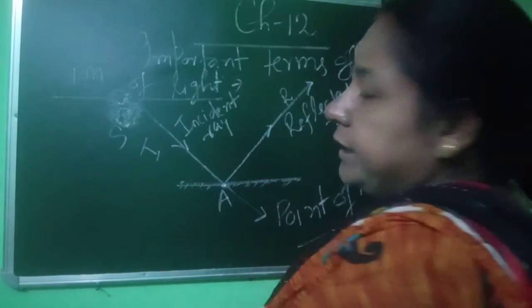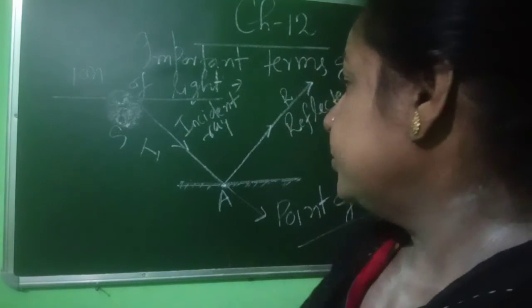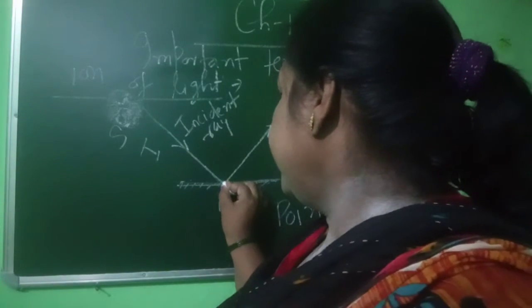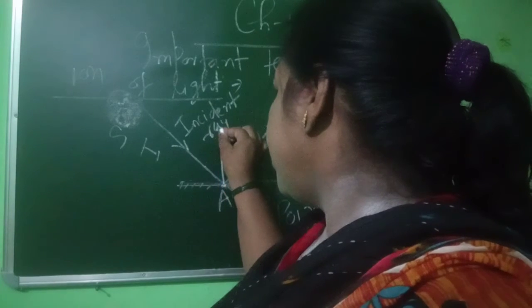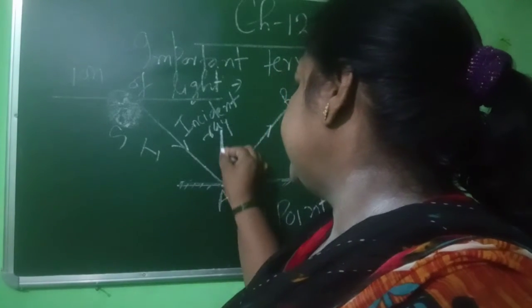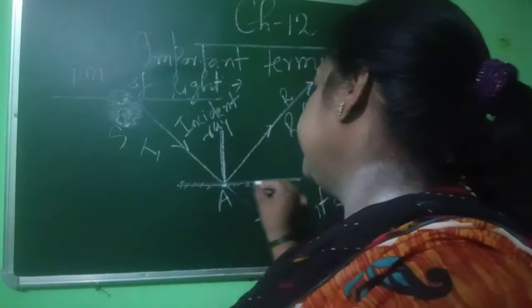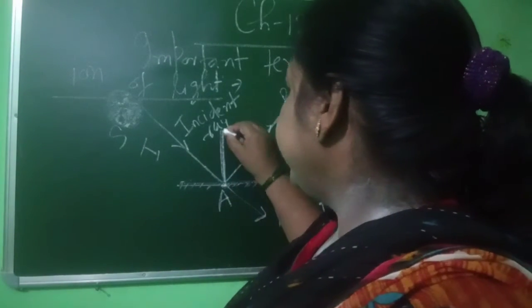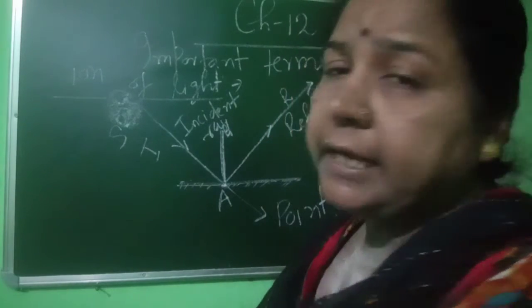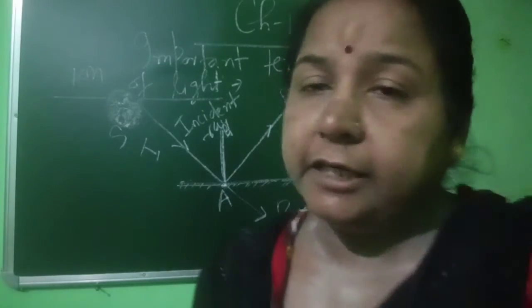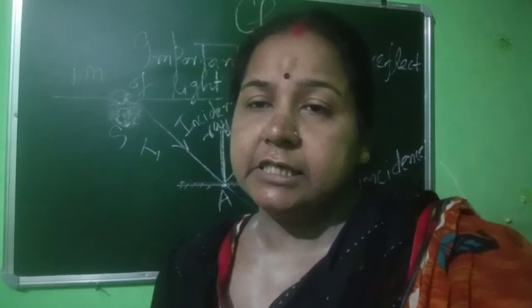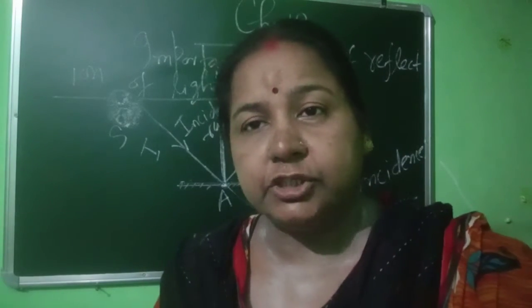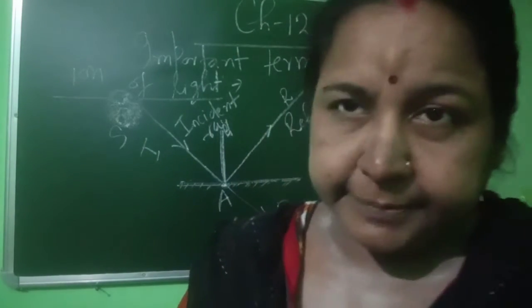Understand? Now this is the line perpendicular at the point of incidence on the mirror. Suppose that the line AB is the perpendicular line at a point on the plane mirror.